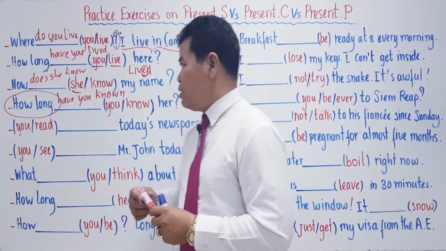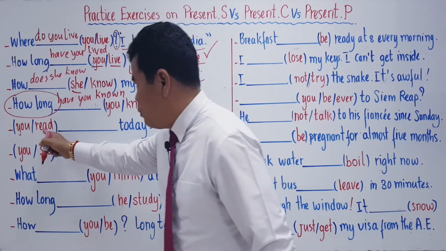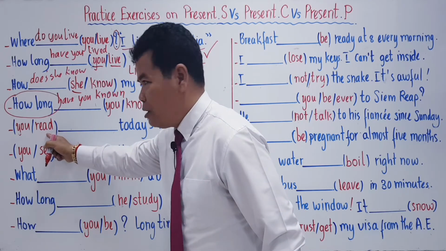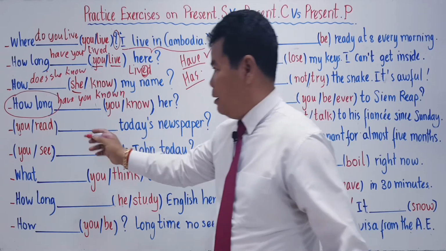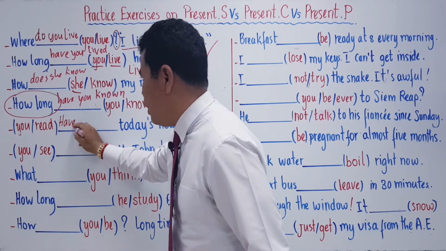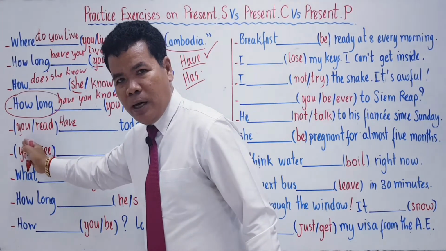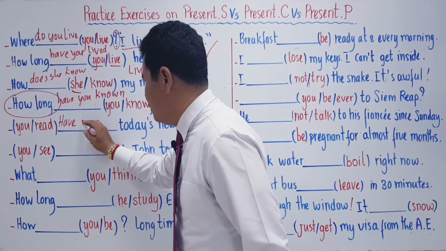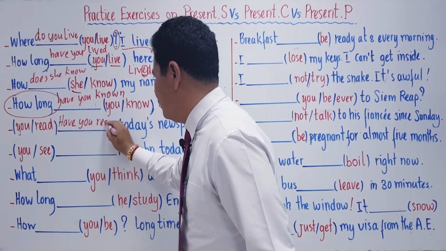So what do you say now? You is the subject. Read is the verb. Alright? So what do you say? This is a question. So what is that? Have. Why do you choose have here? You is the subject. Okay? So, have you read?